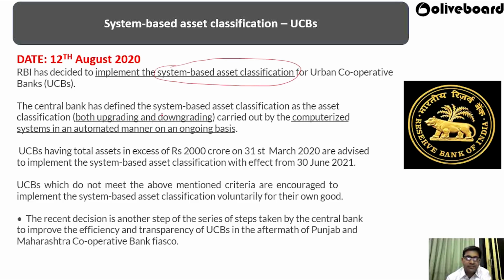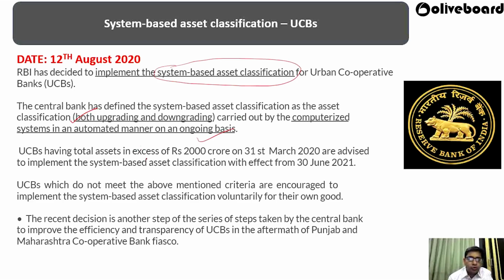The central bank has defined system-based asset classification as an asset classification, both upgrading and downgrading, carried out by a computerized system in an automated manner on an ongoing basis. So here the computer will decide the quality of the asset, whether it is upgrading or downgrading. It is a computerized mechanism where you can check the quality of the assets.